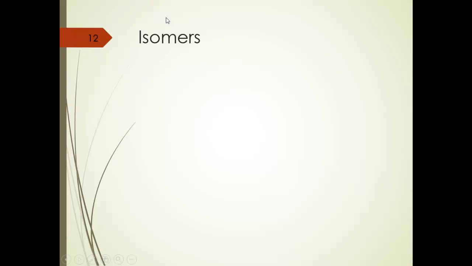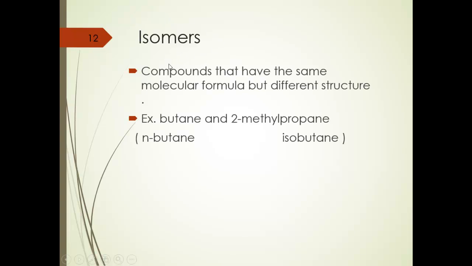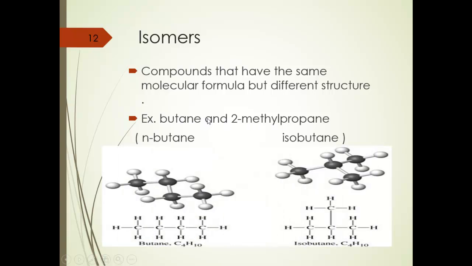In the alkanes we have something called isomers. Isomers are compounds that have the same molecular formula but different structures. Here we have, for example, butane and 2-methylpropane. They have the same molecular formula but different structures. One of the two isomers is called n-butane and the other I will call isobutane.